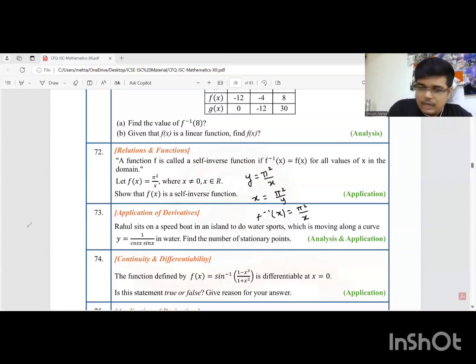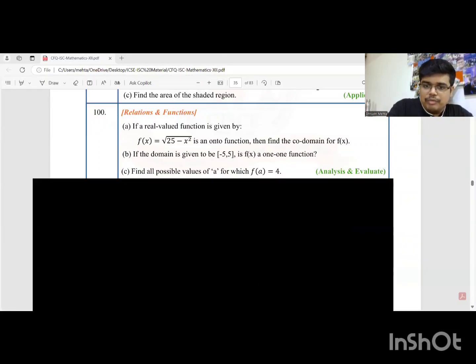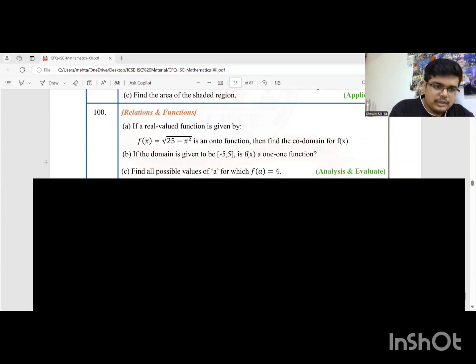Next, question 100. The next two questions that we have are question 100 and 102. In 100, they are saying if f is a real valued function, f of x is given to us, it is root of 25 minus x squared, and it's an onto function, then find the codomain for f of x. I'm sure people know this, that if it is an onto function, then codomain is equal to range. So over here, we have to basically find the range of this function.